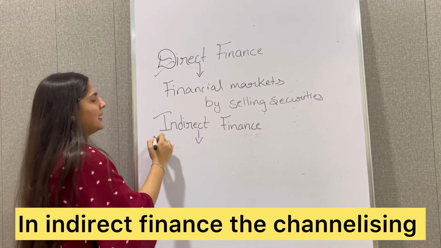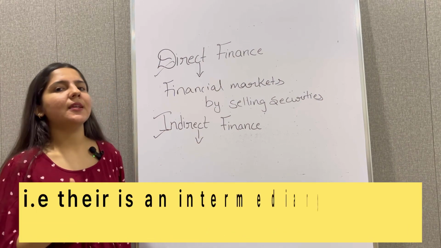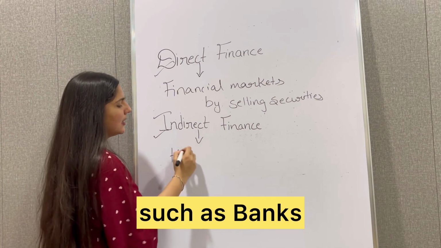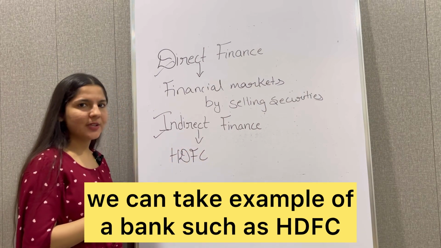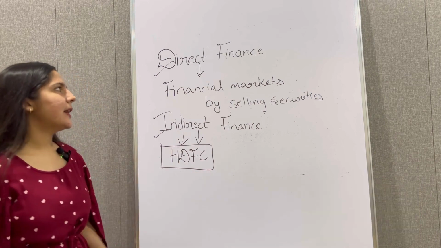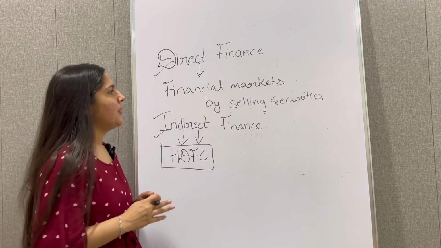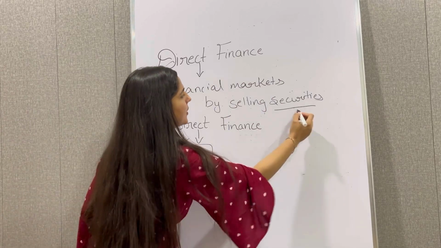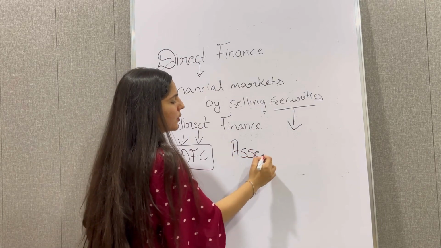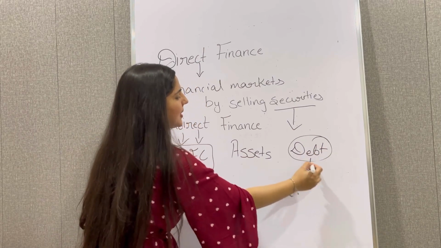In indirect finance, the channelizing of funds is done through intermediaries. That is, there is an intermediary present between savers and borrowers, such as banks. We can take the example of the bank HDFC. So commercial banks are involved in indirect finance. I hope direct finance and indirect finance are clear to you. Before ending the video, I mentioned a term here, security. So you should know that securities are assets for borrowers and debts for lenders, or you can say liabilities.